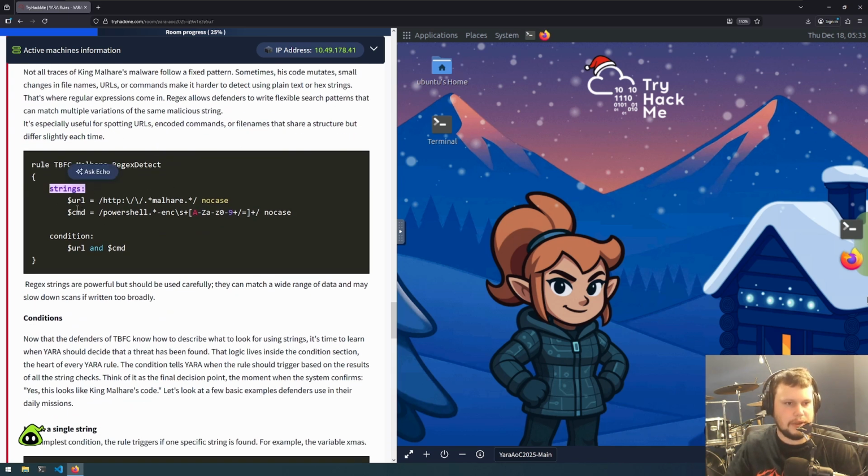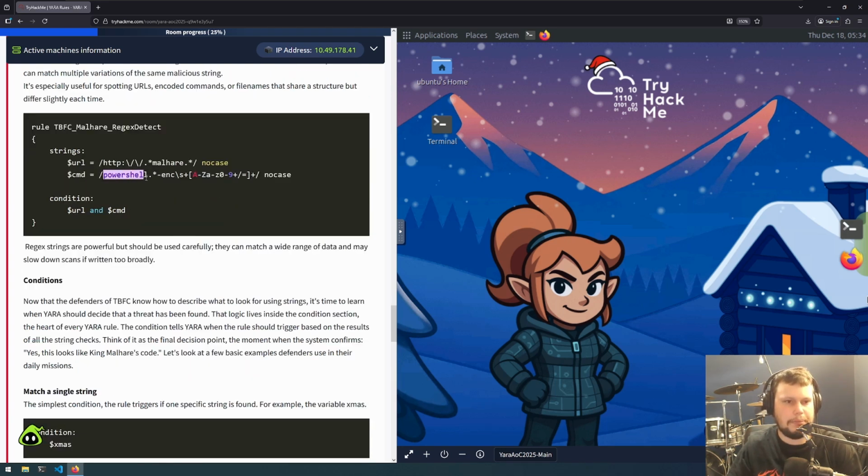So for this one, we're looking for a URL, and it's in regex, so we want an exact match for http, then /, and we want any number of any character, then it has to contain malware in it, then any number of any characters after that, and it's not case sensitive. So basically, if a string contains http:// and then anywhere after that has malware, it would trigger the